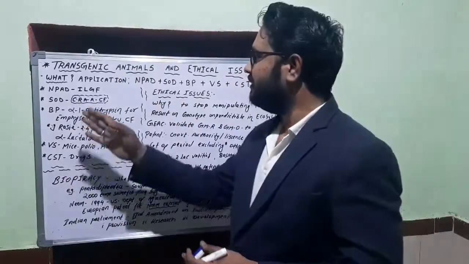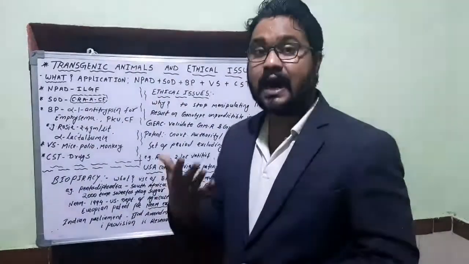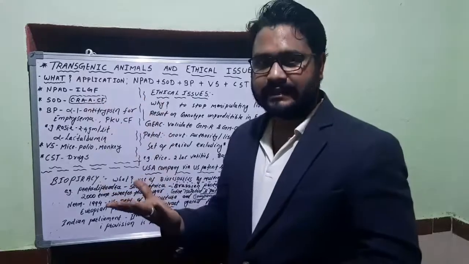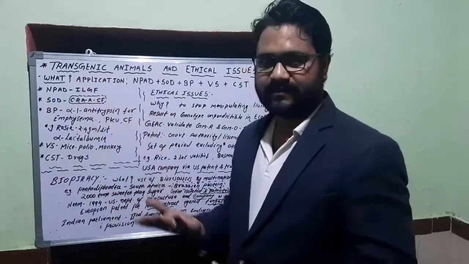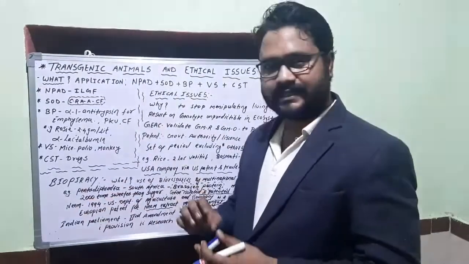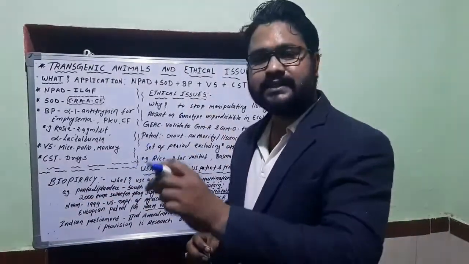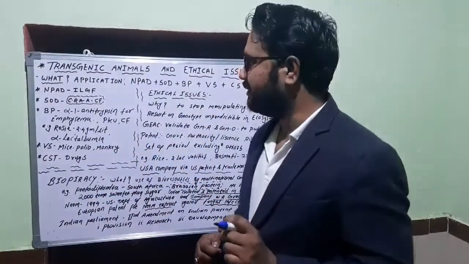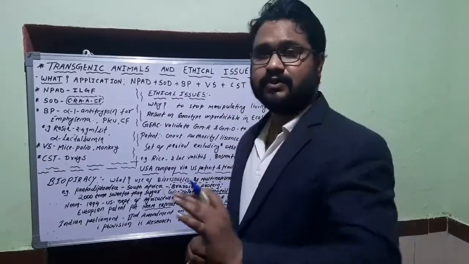Like that, rheumatoid arthritis, which is an autoimmune disease, Alzheimer disease, and then cystic fibrosis. All these diseases are being exploited to study how they happen inside the transgenic animals. So in no time we can come to a conclusion.